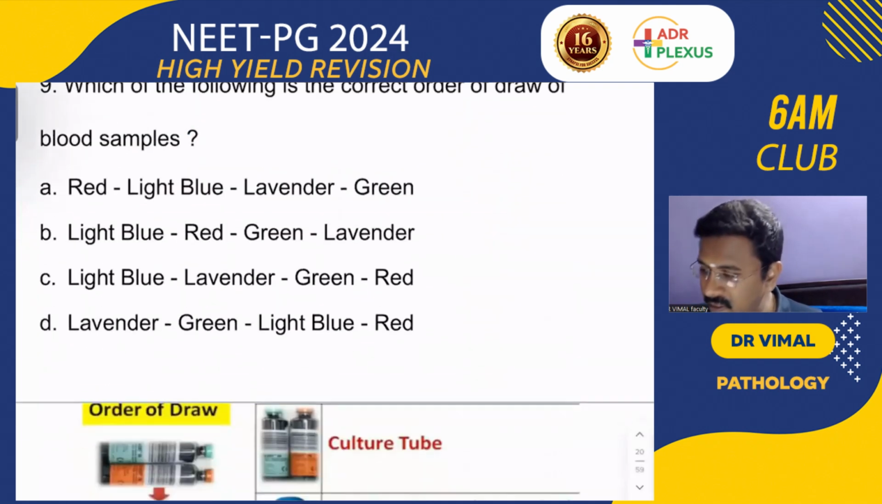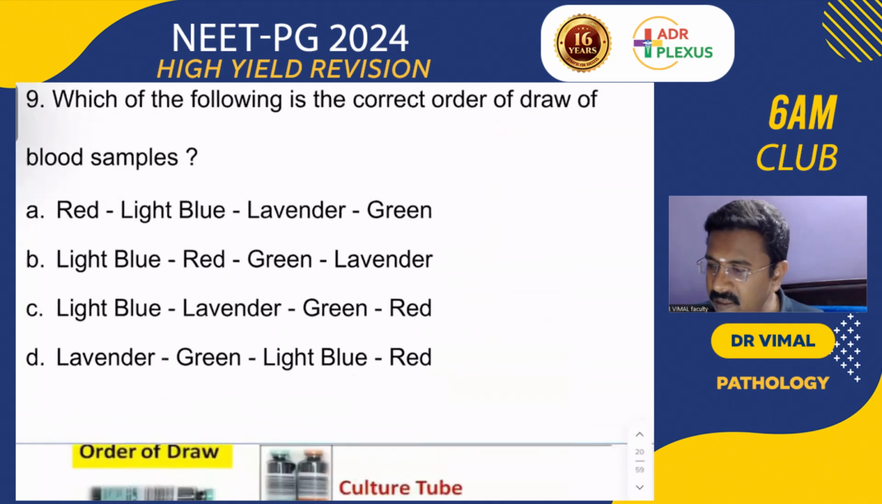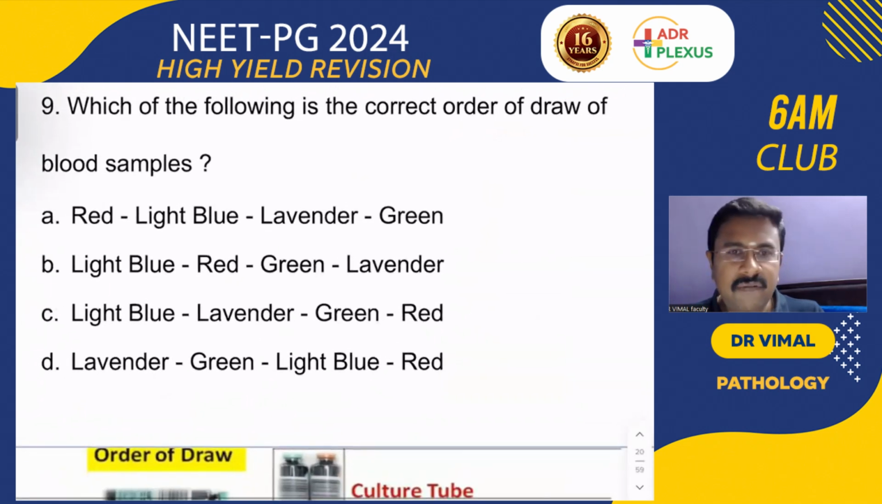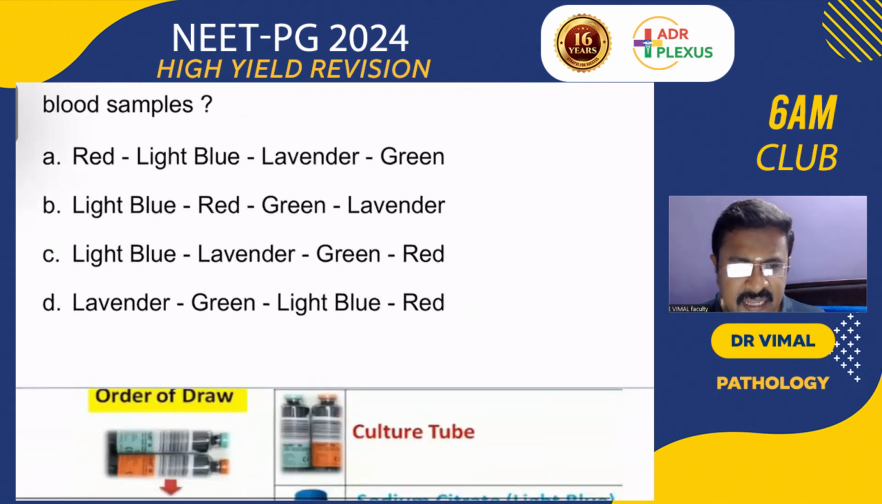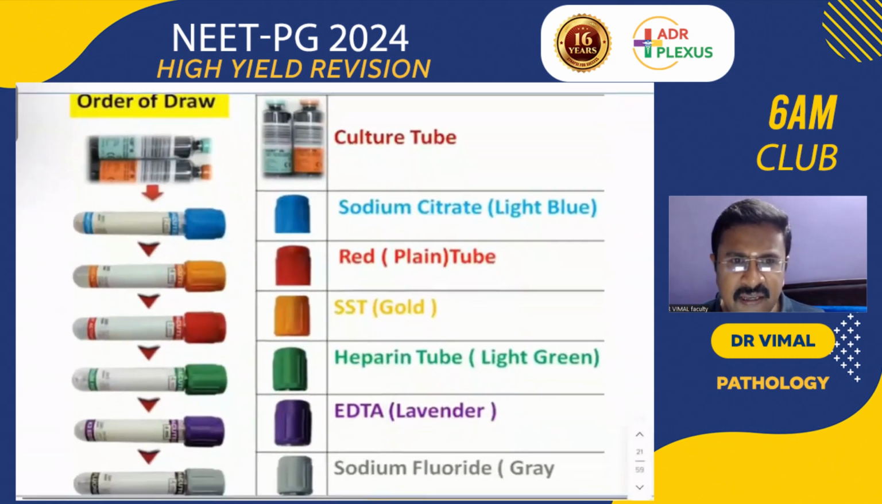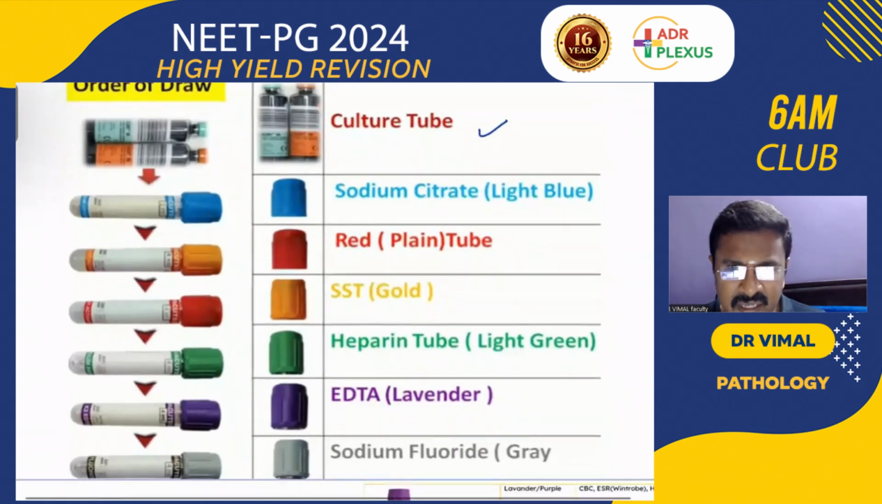Okay, remember this. Which is the correct order of draw of the blood samples in the Vacutainer? So this is the correct order. First, for culture, you have to draw the blood samples.